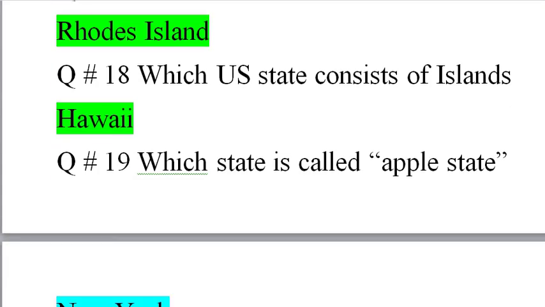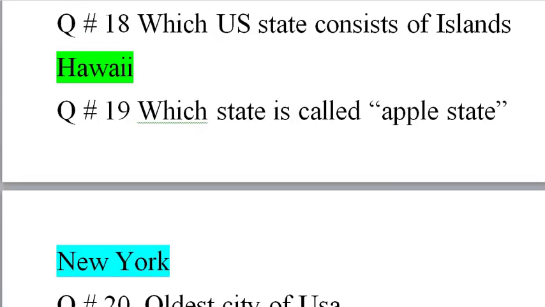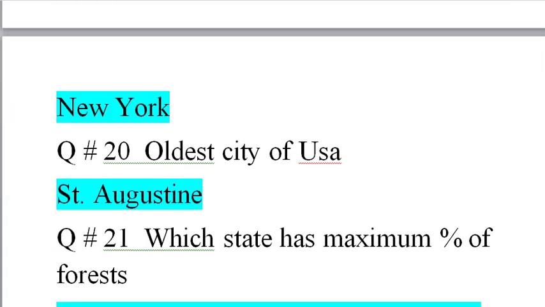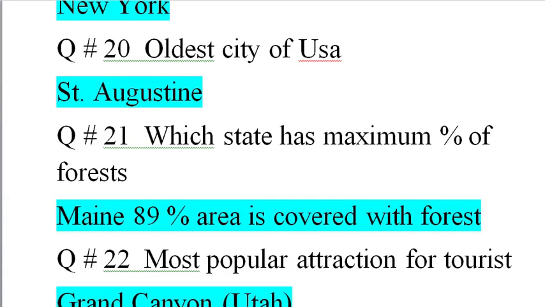Which US state consists of islands? It is Hawaii, on the western side in the Pacific Ocean. There are many islands in this state. Question number 19, which state is called Apple State? It is New York. Question number 20, oldest city of USA, Saint Augustine.